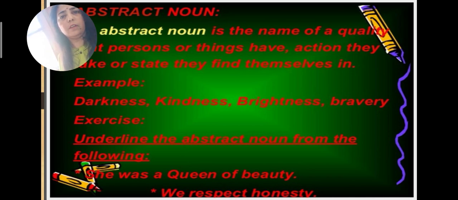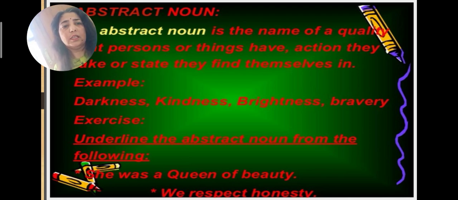In the same way, like darkness, we have brightness also. Bravery. A person has the quality of bravery. King Ashoka was very brave. Everyone praised his bravery, the quality that was in him. In the same way, beauty, childhood, infancy, youth, they all are abstract nouns.